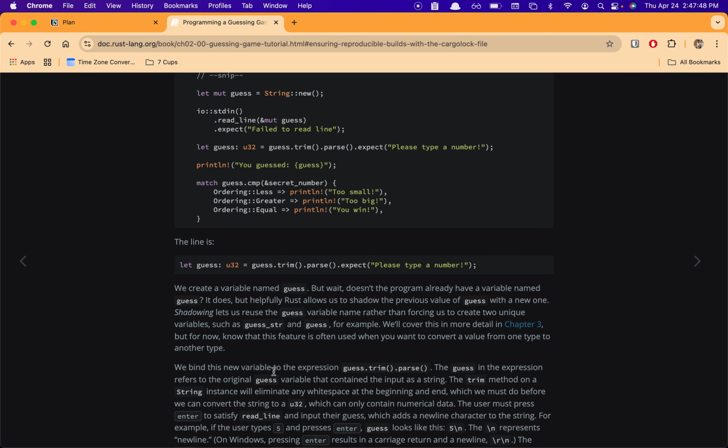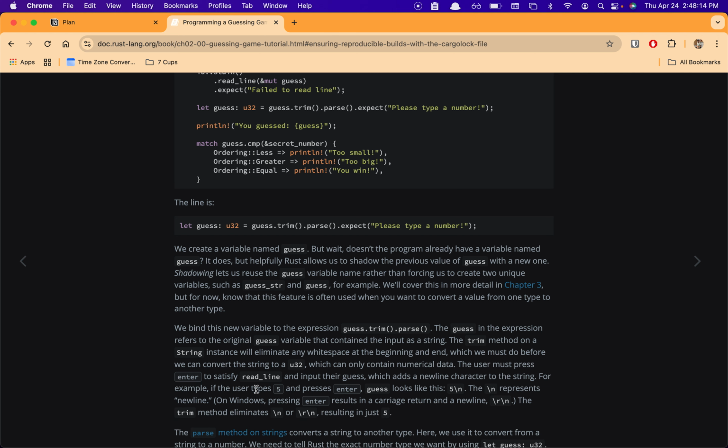So we bind this new variable to the expression guess.trim().parse(). The guess in the expression refers to the original guess variable that contained the input as a string. The trim method on a string instance will eliminate any white space characters at the beginning and the end, which we must do before we can convert the string into an unsigned 32-bit integer, which can only contain numerical data.